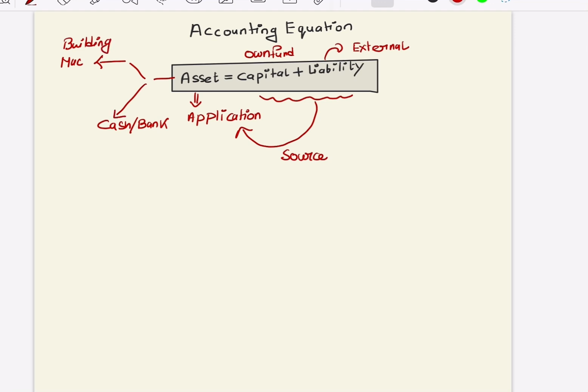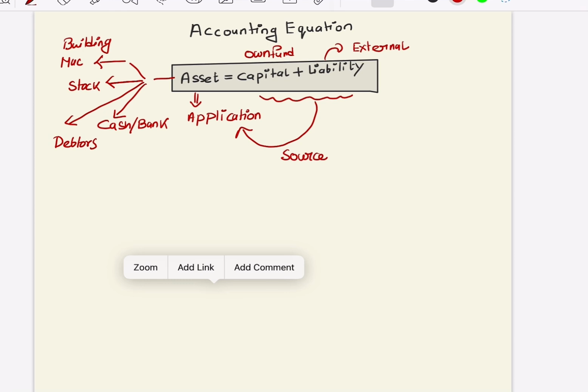Along with that, if you are doing a business, obviously you have some stock in your warehouse, so stock is also an asset. And when you sell stock, to whom? You sell stock to the customer. In that way we call them debtors. Whatever money you are getting, you are either keeping in the bank, or investing in your building or machinery, or investing in your stock or debtors. That we do in day-to-day activities.